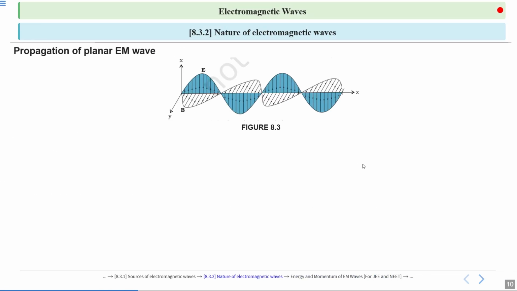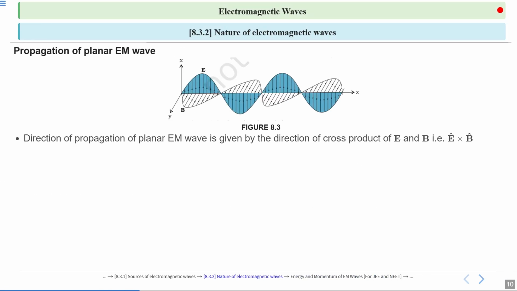So, propagation of a planar EM wave. The direction of propagation of a planar EM wave is given by the direction of the cross product. Electric field and magnetic field are perpendicular to each other. So E cross B, or we can say E cap cross B cap, will give the direction of propagation.